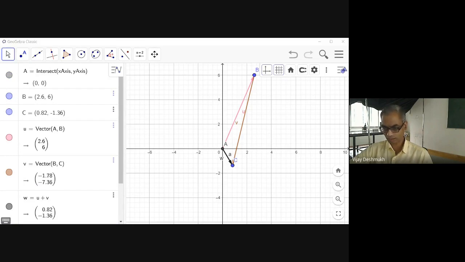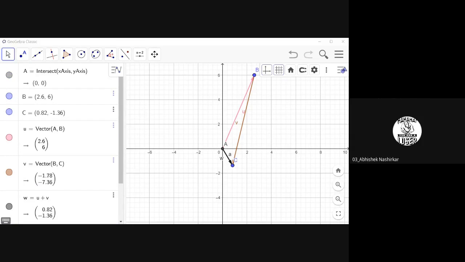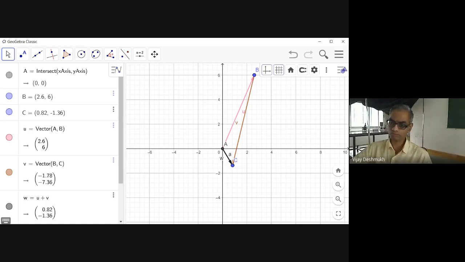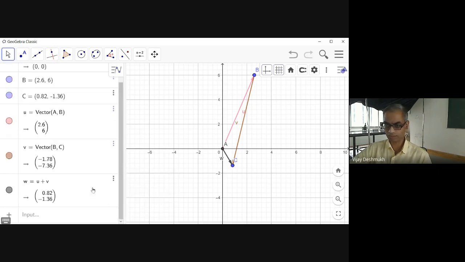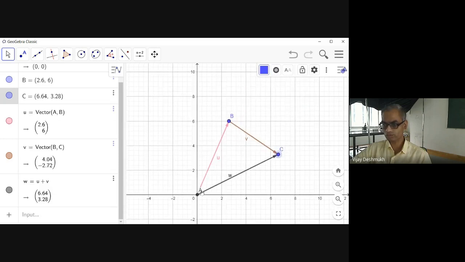Is it okay? Clear? Sir, can you please repeat it? Yeah, sure. What we have done is we have taken two vectors initially. Let me just delete this so that you can understand again. What are the two vectors that I have taken? This is vector U, which is from A to B, and vector V from B to C. Then I took the addition of U and V. So it is nothing but vector AC.